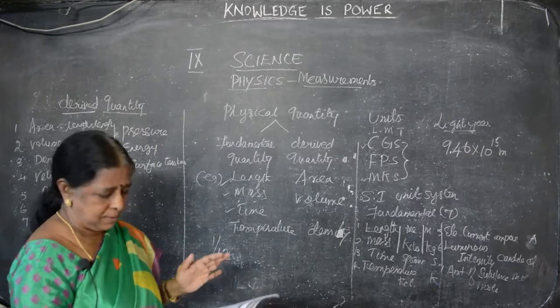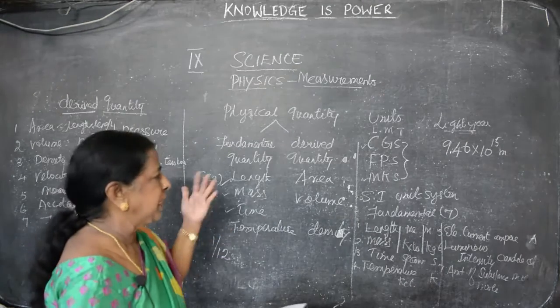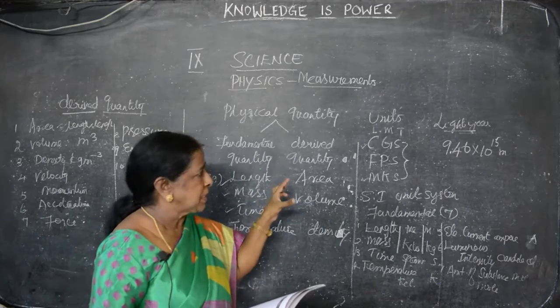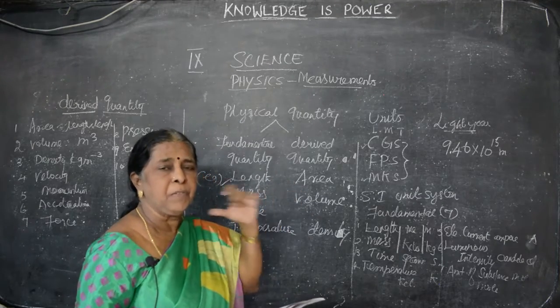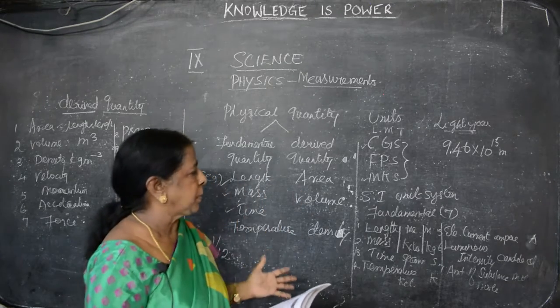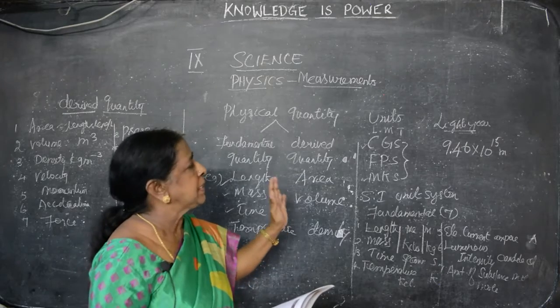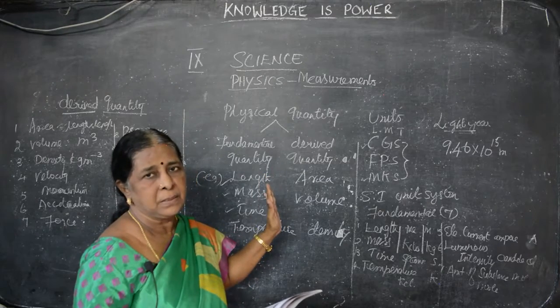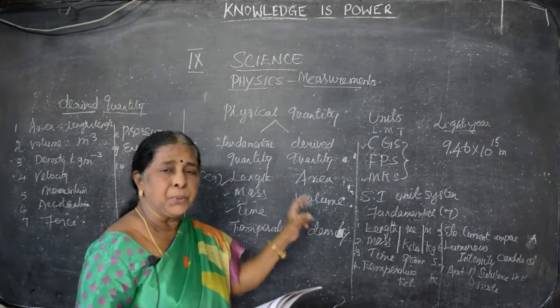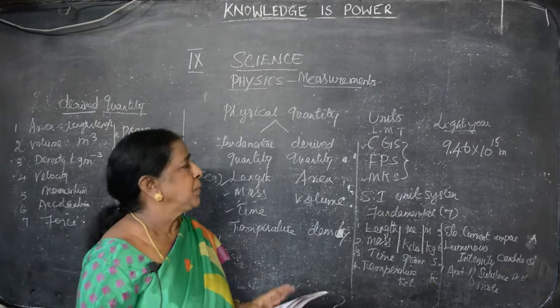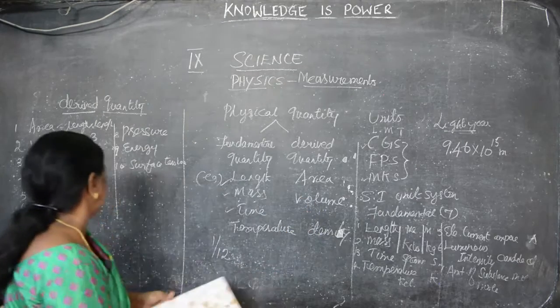The units, not symbols. Unit is different from symbol. Unit is the measurement. Symbol is the short form of representing. For example, we are saying Newton. It's a unit. We write Newton in the short form, that is the symbol. Newton is a scientist. That is the first point.